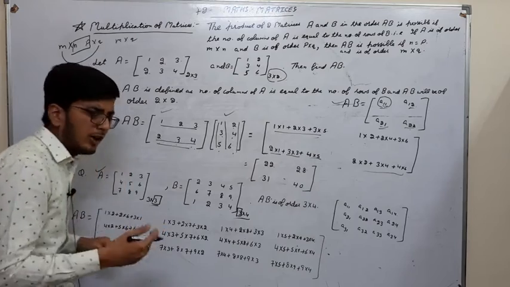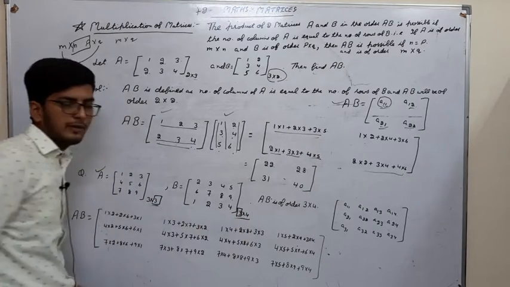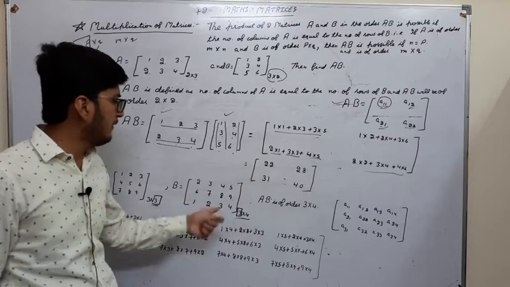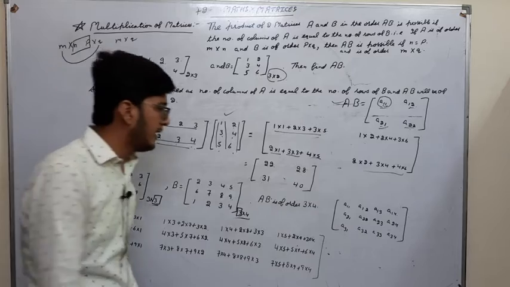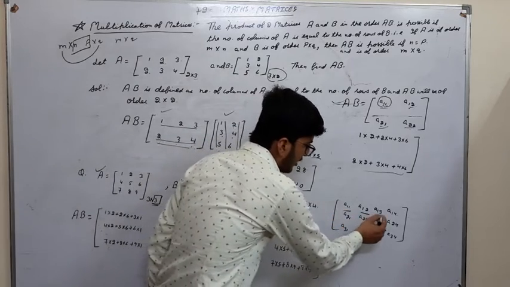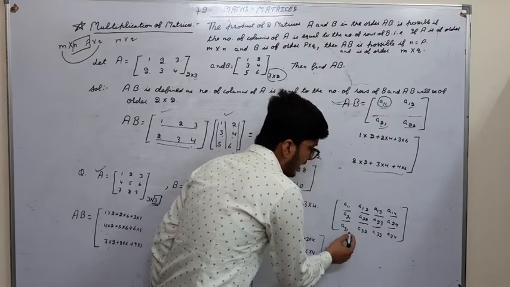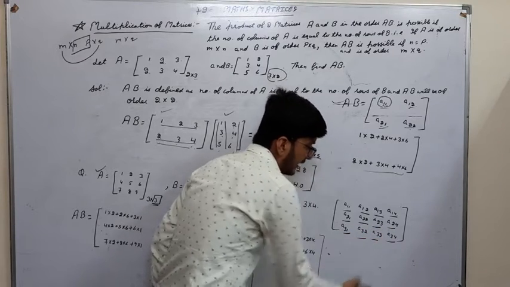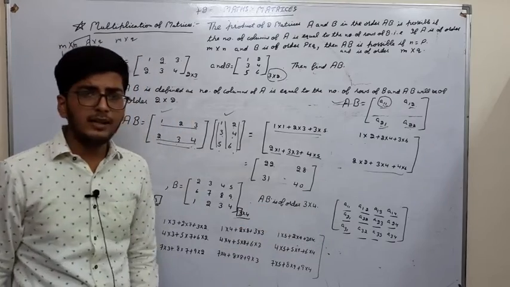And what will be the order of AB? Leave this and this also. So you will get 3 cross 4, right? AB will be of order 3 cross 4. So what type of matrix will it be? A11, A12, A13, A14, A21, A22, A23, A24, A31, A32, A33, A34, right? So AB will be this type of matrix.